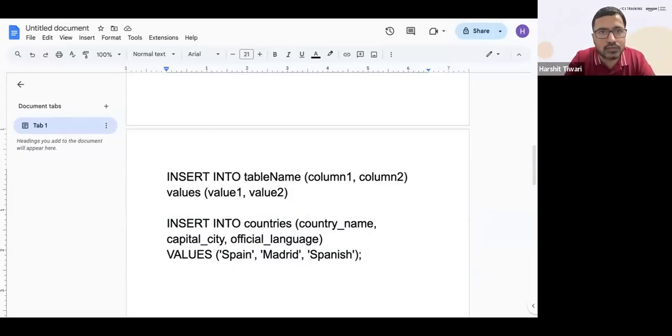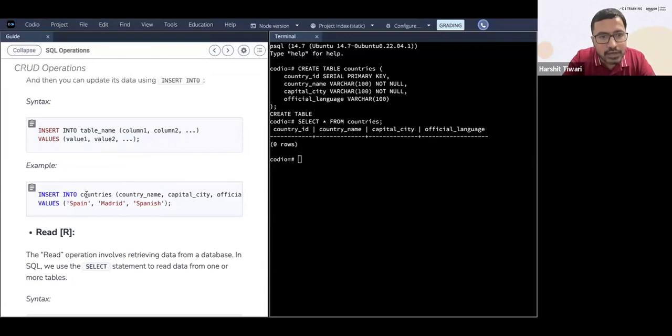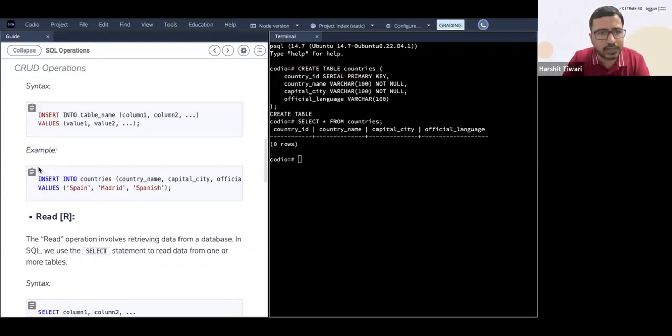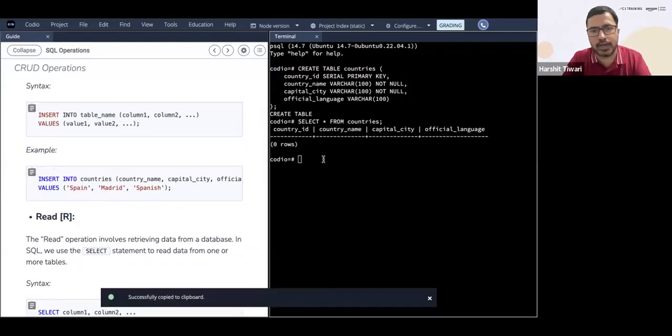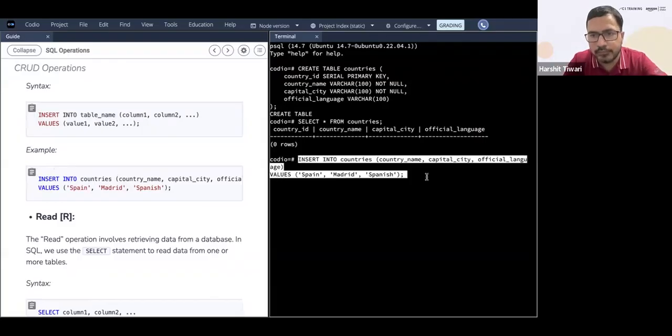Does it make sense? So syntax is what? Syntax is insert into the table name, and in the brackets you have column 1, column 2, column 3, and so on. And then you say values. Value 1 will go in column 1, value 2 will go in column 2, value 3 goes into column 3, so on and so forth. Does it make sense? Let's quickly insert this value and see.